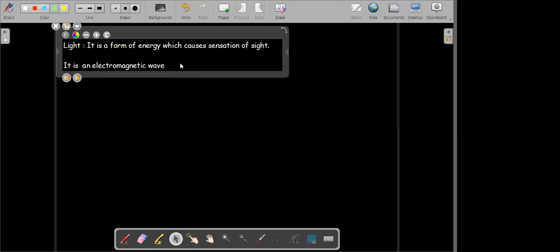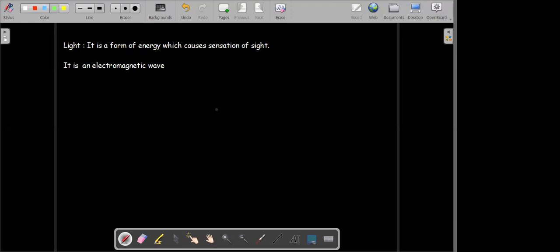When I say light, we generally mean visible light. When we are talking of light, we are mainly considering the visible spectrum, which we call VIBGYOR, where V stands for violet.